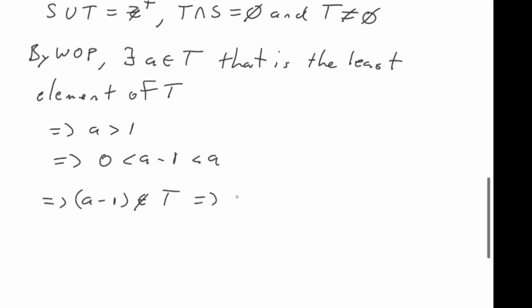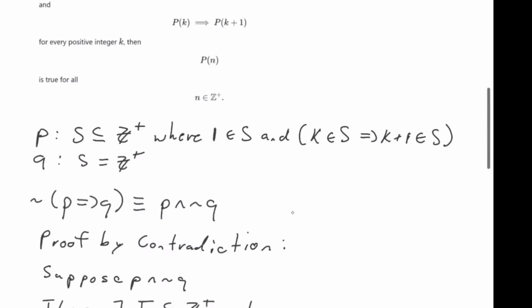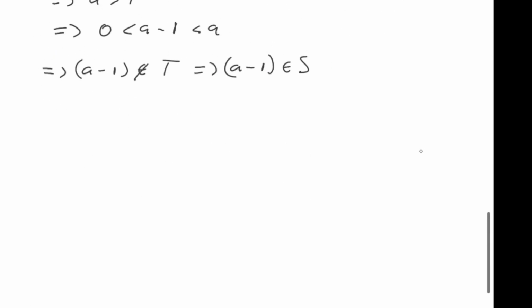So this means that A minus 1 must be in S. Well, if A minus 1 is in S, remember, we assumed that if an element is in S, then that element plus 1 is in S, right? So this means A minus 1 plus 1 is an element of S. And of course, A minus 1 plus 1 is A, so A is an element of S.